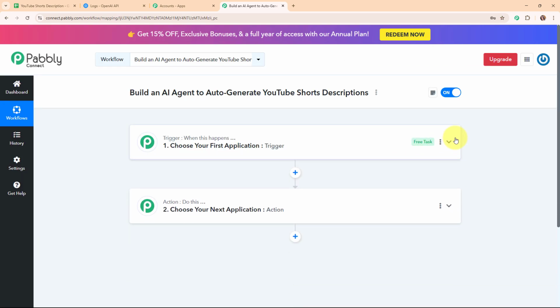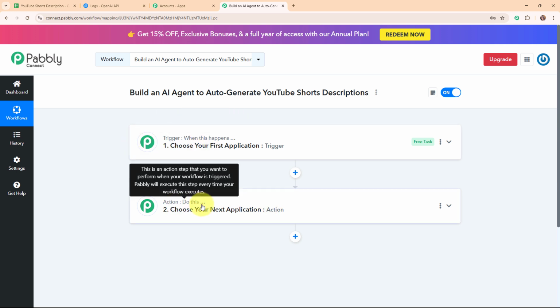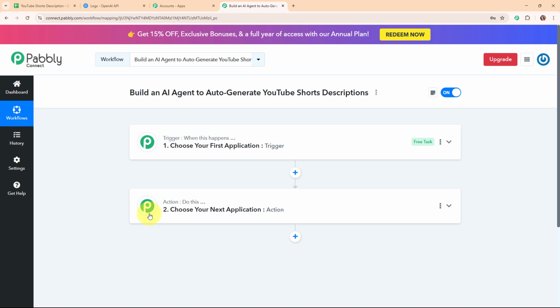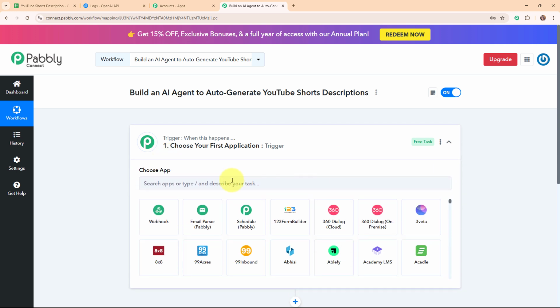Now here in this workflow window, you can see we have successfully created a workflow, and on my screen you can see the two most important principles of an automation process, that are trigger and action. Trigger says when this happens and action says do this, that means action is a response towards a trigger. Your automation can have a single trigger but multiple action steps. Now let's begin our automation by simply setting up a trigger.